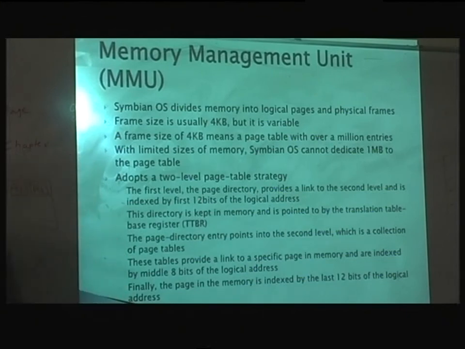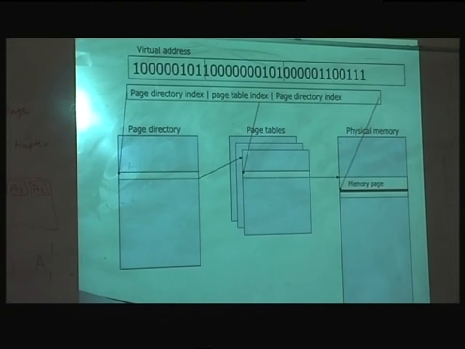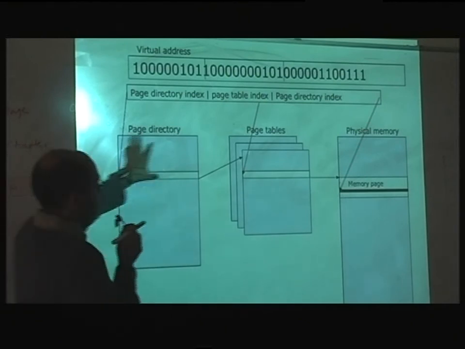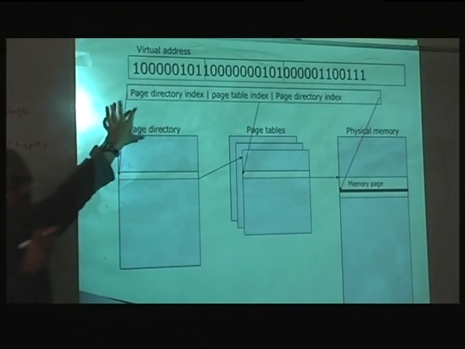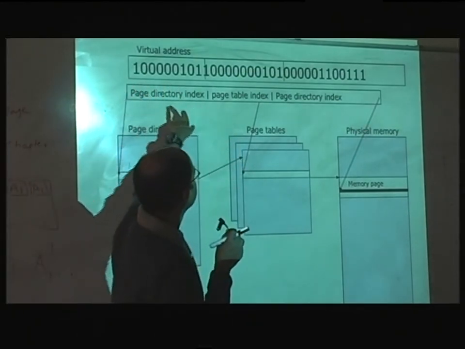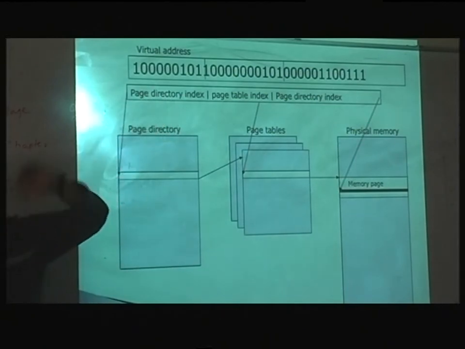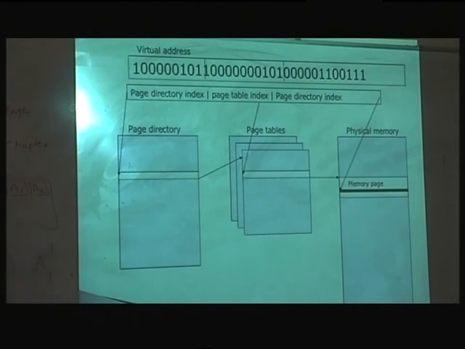So let's look at the diagrams. I have a diagram that is easier to understand rather than text. In Symbian OS, it will take this address and then it will do the paging like this. So this is the page. You know what paging is, right? So I don't have to go into the detail. Every address will have a page number and offset. Right? You know all this.